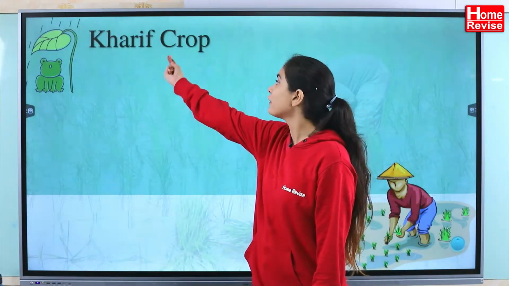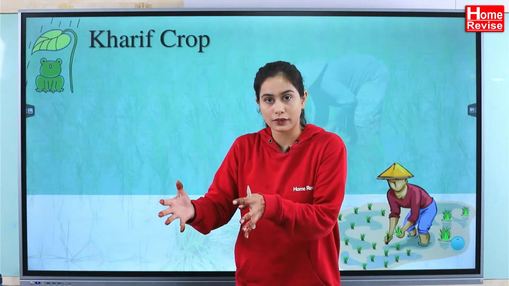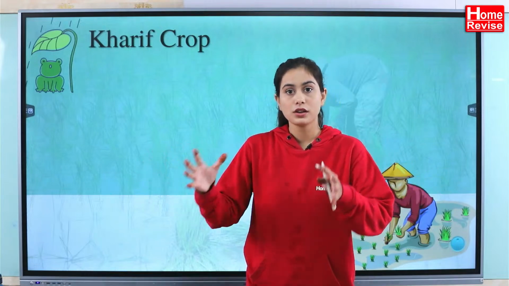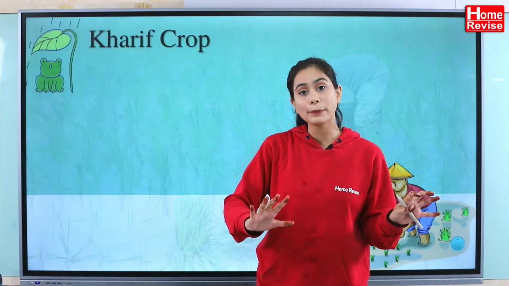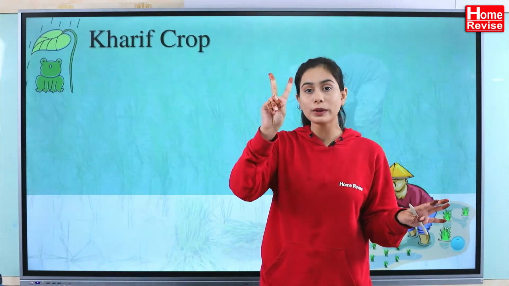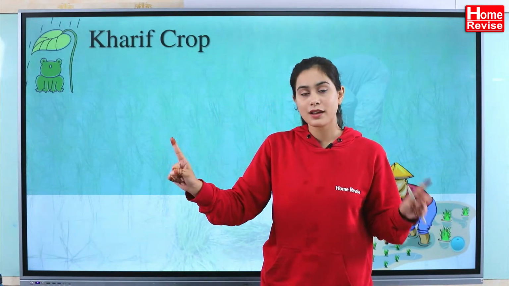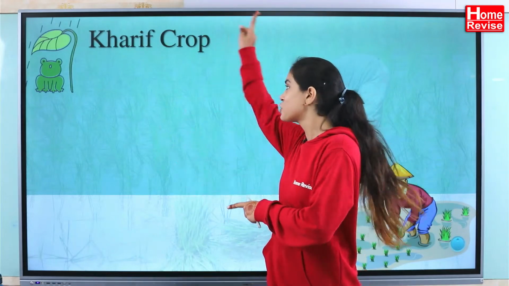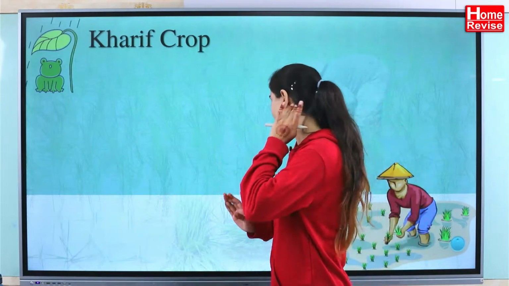Now, let us begin with the first type of crop. According to the seasons, or I can say the cropping pattern, the crops are divided into Kharif crop, Rabi crop and Zaid crops, 3 types, from which 2 we are going to discuss here. Number 1, Kharif crops. Right from your 5th standard to 10th standard you are going to study about this. So this is just an overview which I am giving you. The complete lecture is also available.